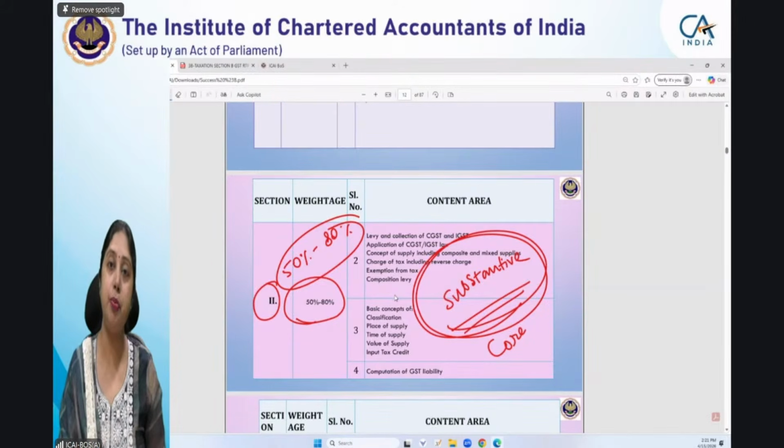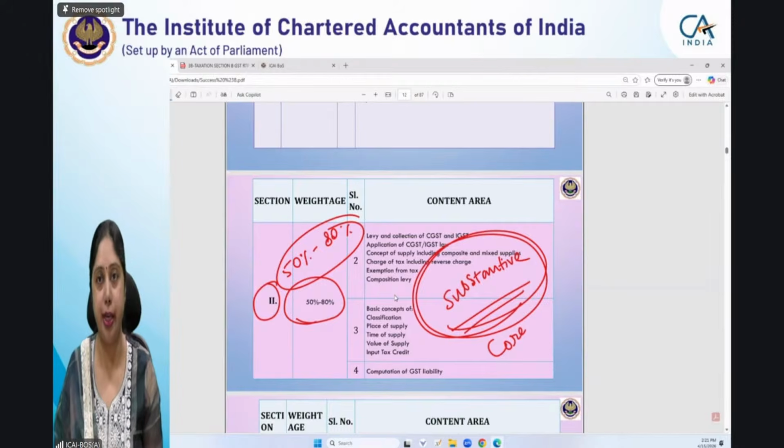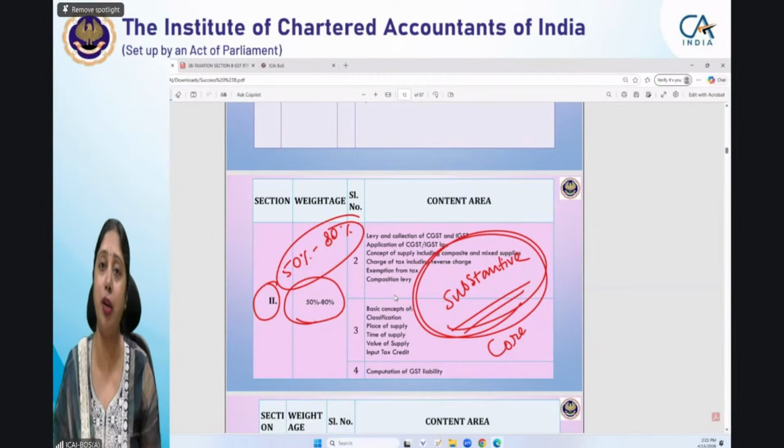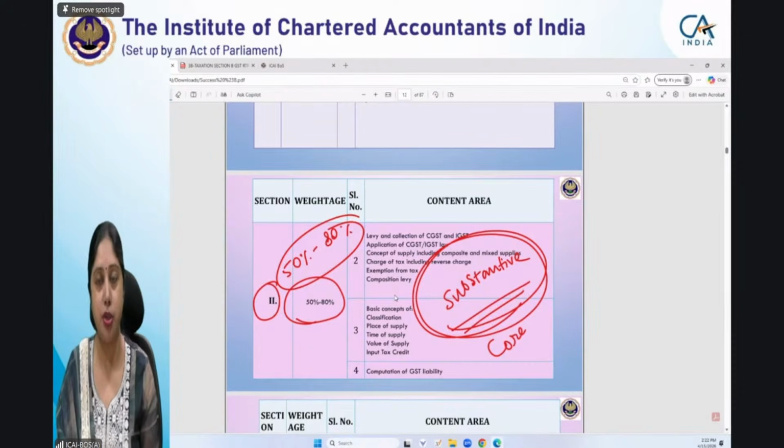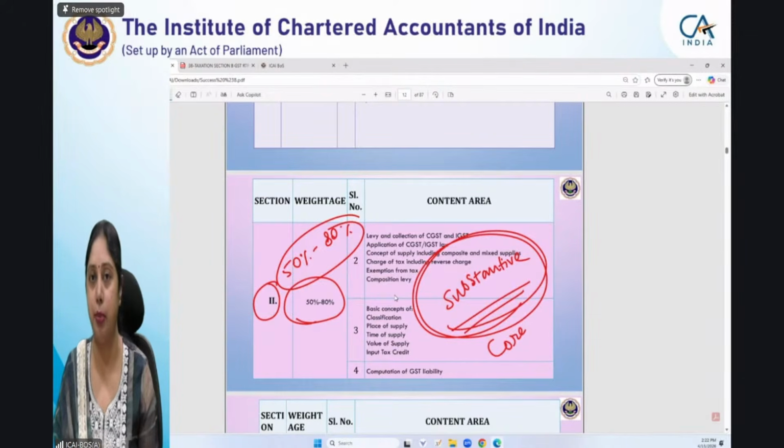The next section is the procedural section. Once you have decided your GST liability, you know that yes, you have to pay this much amount of GST, then you have to go for other things. How you have to pay, which returns you have to file, what type of accounts you need to maintain, what kind of invoice you have to issue. All these procedural aspects come afterwards, except registration, because that is the first stepping stone of GST, that you have to take registration. After that, all core provisions come into picture.